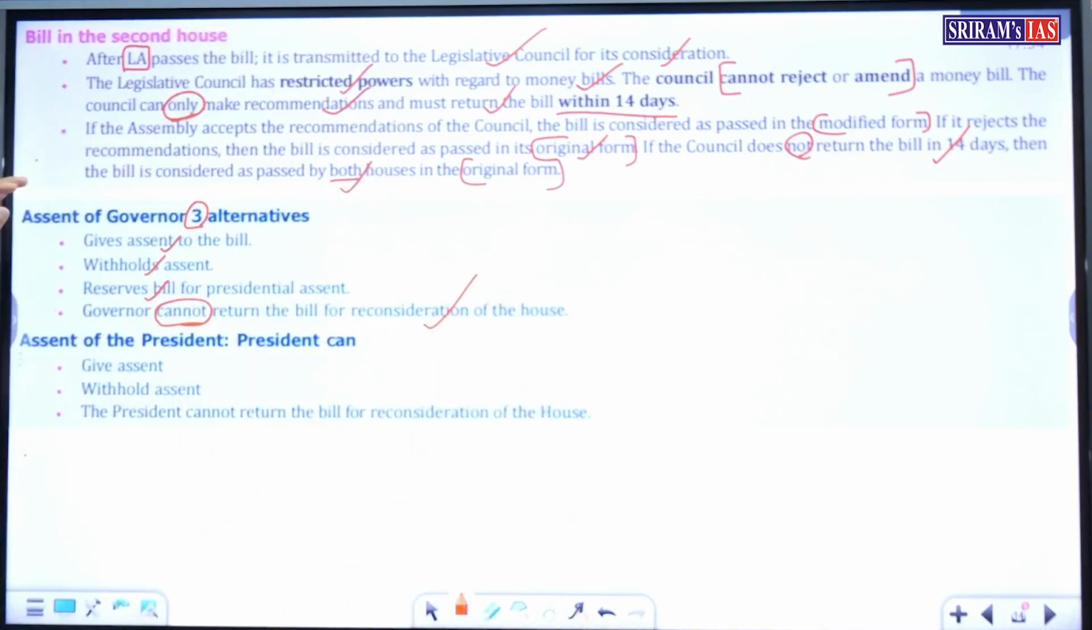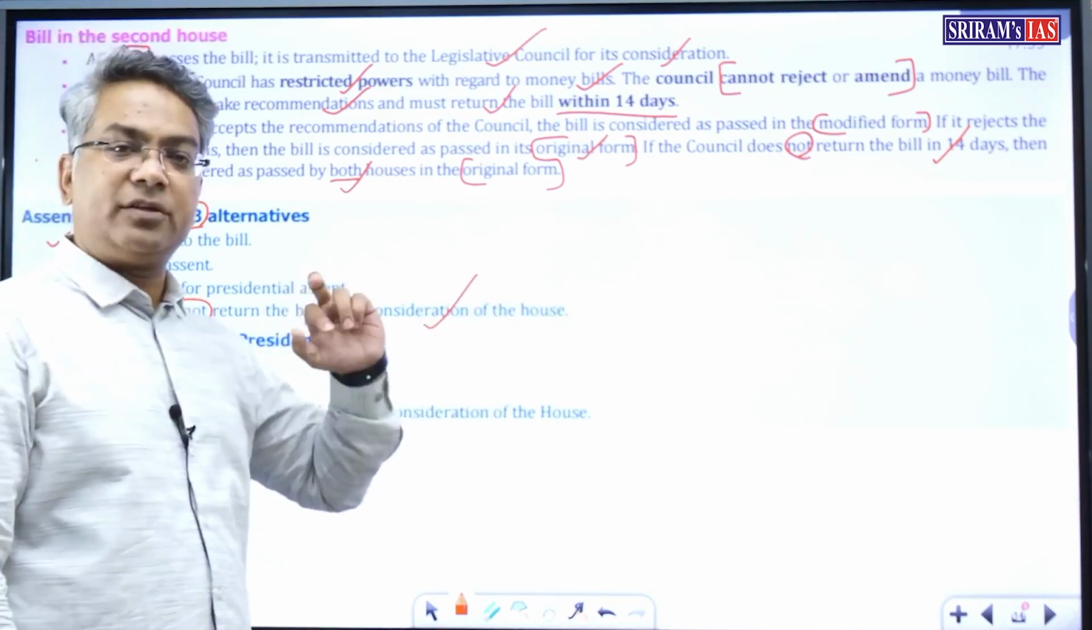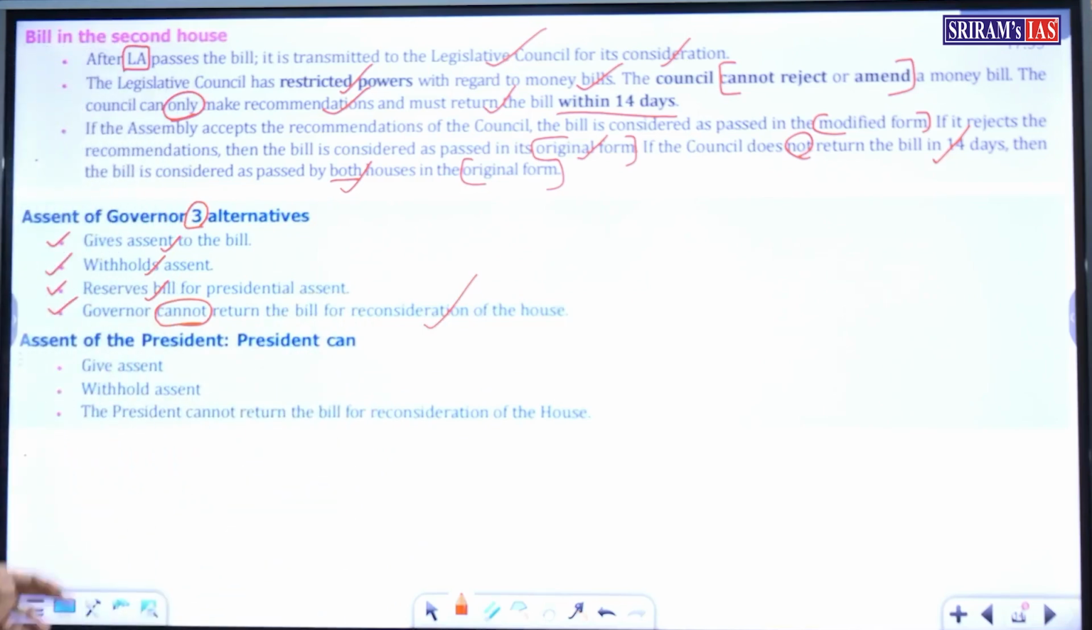So the Governor has three alternatives regarding the money bill, that is, regarding his powers of assent. He can give his assent to the bill, he can withhold his assent, or he can reserve the bill for the consideration of the President. The Governor cannot return the bill for reconsideration of the House as it is introduced with the prior recommendation of the Governor.